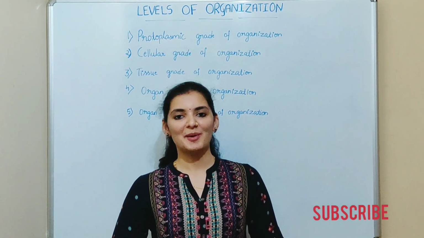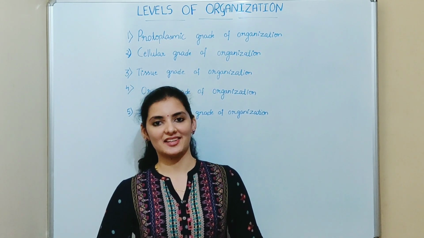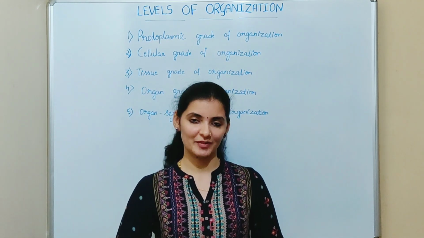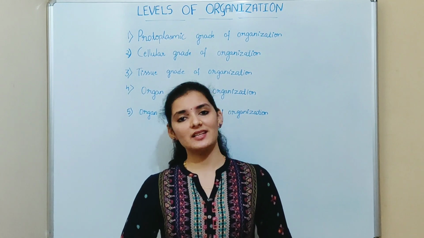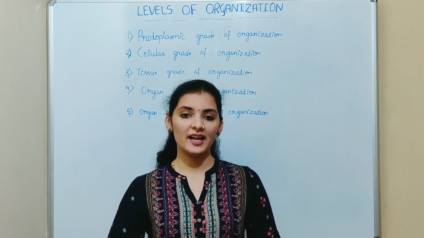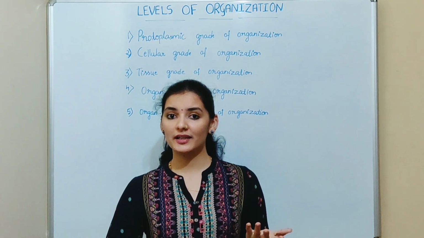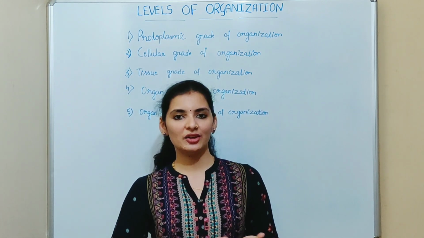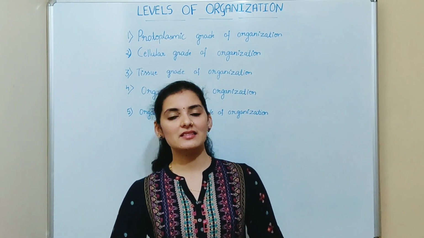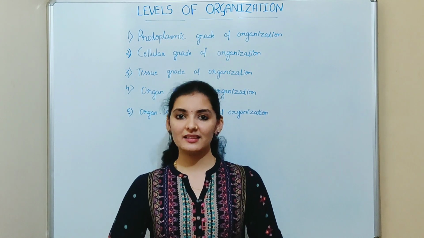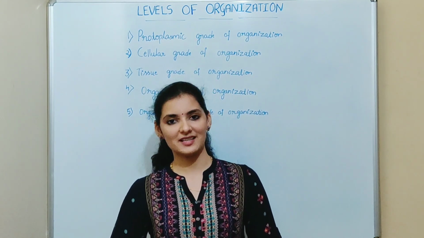In this video tutorial, I'm going to talk about levels of organization or grades of organization. So if you look at your surroundings, you can see a variety of organisms, isn't it? It may be small insects like butterfly, or your pet animal like cat and dog, or rat, lizard, ant. At least you can see another human being who is also an animal, isn't it?